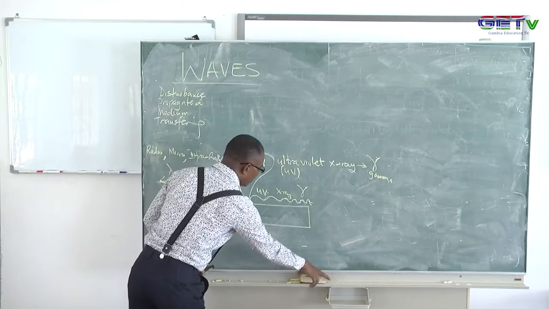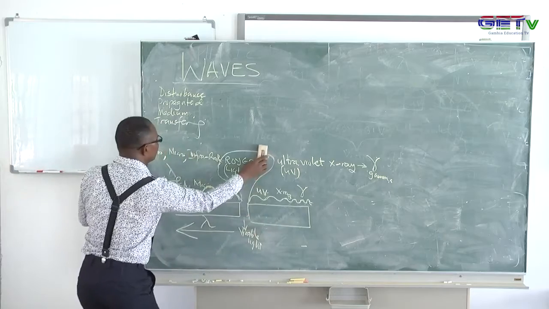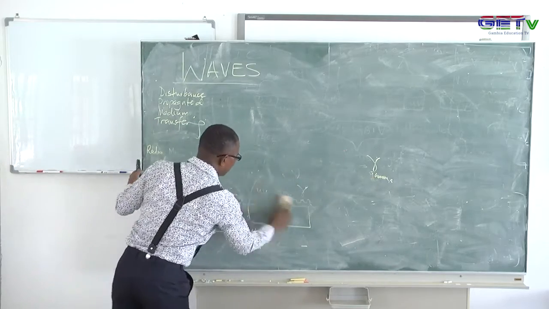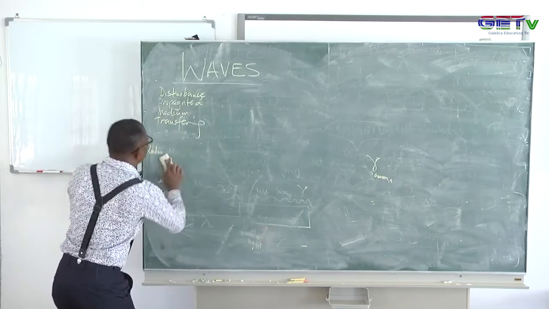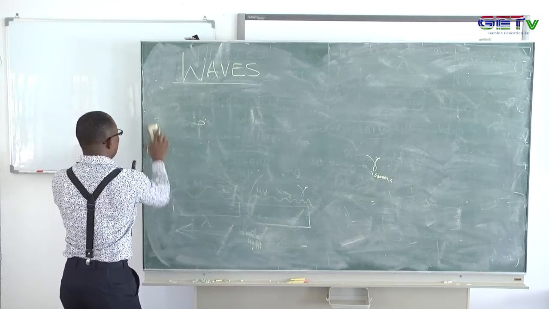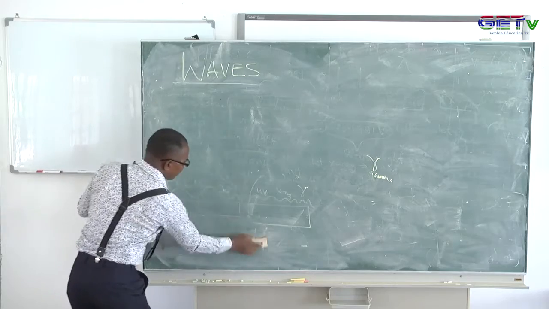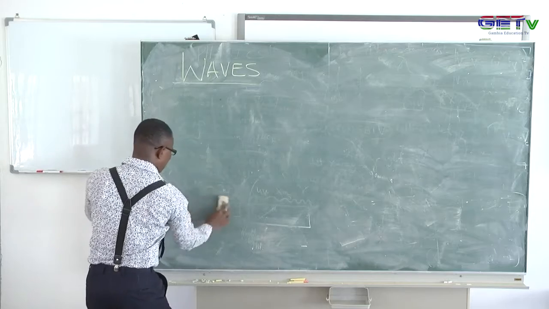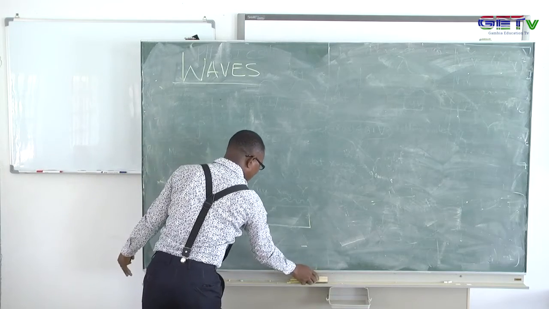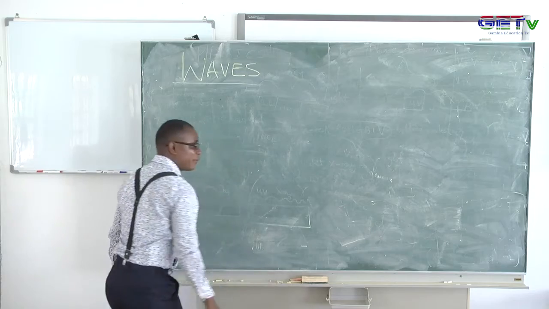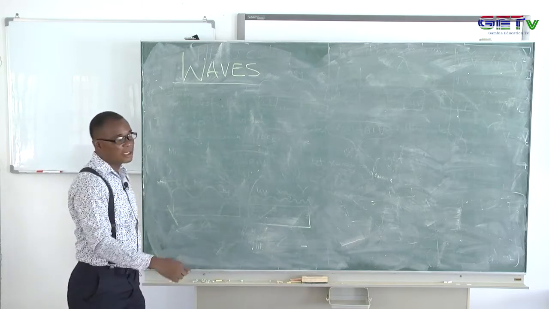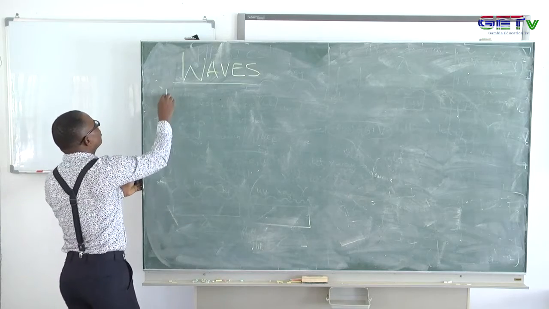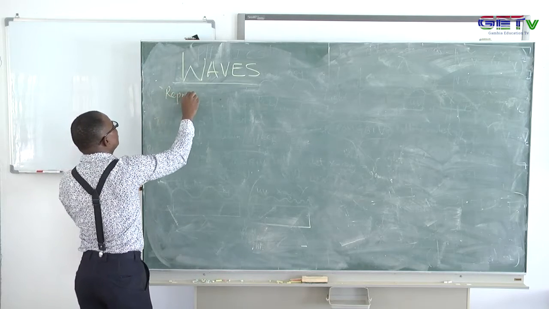We have already said that the wave is, let me just clean here so we'll see how we can represent the wave. Now, we said it's a disturbance that is propagated through a medium or space, transferring energy from one point to another without the permanent displacement of the particles of that medium. So now I'm coming to represent that wave, the wave representation.